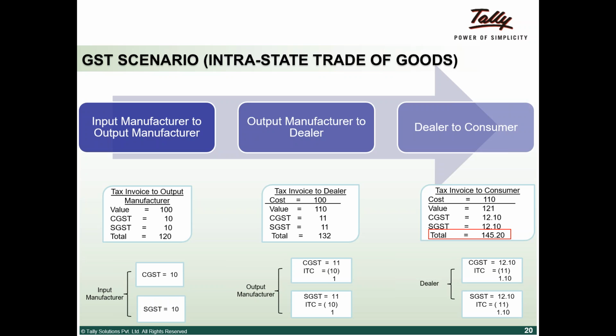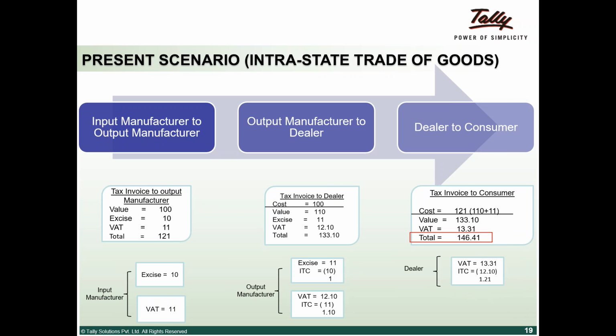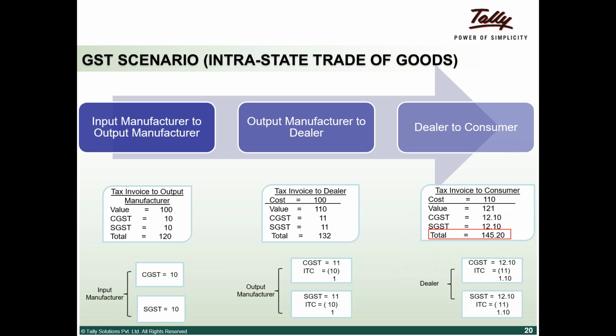It's a simple calculation, the total comes to 132. If you look at the dealer invoice to a consumer, in the previous case it was 146, which comes down to 145. Since there is no tax on tax, this benefit will be passed on to the consumer. That is what we wanted to highlight in the GST regime.